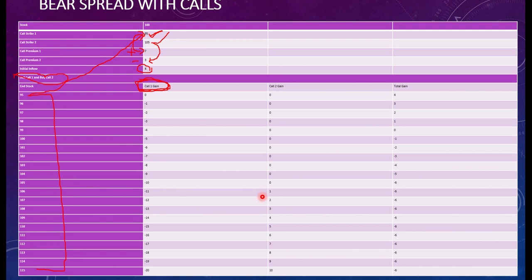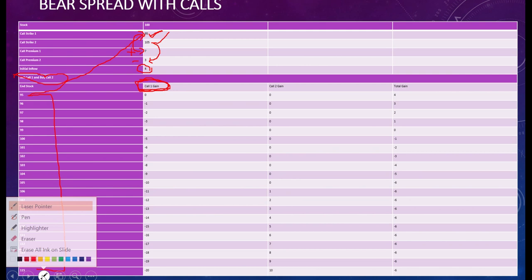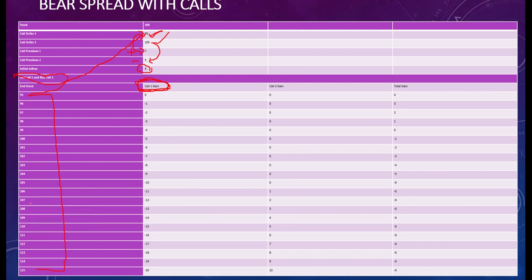But the moment the market crosses 105, you will definitely exercise this bid, because after that, for example, if the market price is 106, and you have a right to buy at 105, then you will definitely exercise this bid, because you have a right to buy at a cheaper price. So from 106 you will be at profit, so you will exercise your option. So from here you are at profit 1, 2, 3, 4, 5, 6, 7 and so on, right?